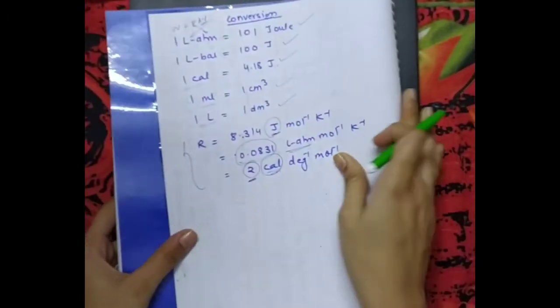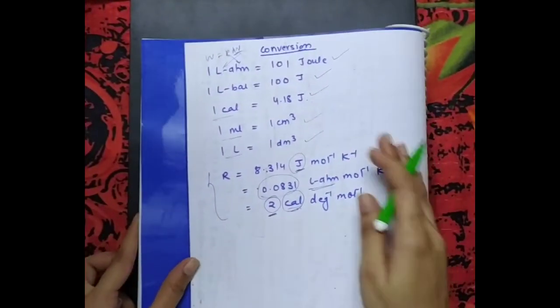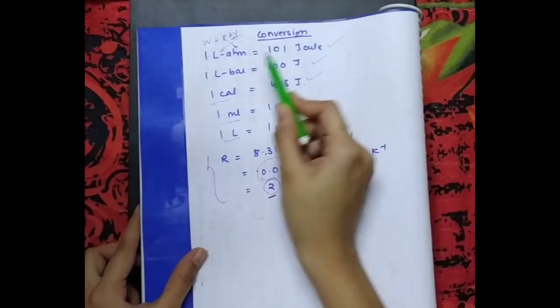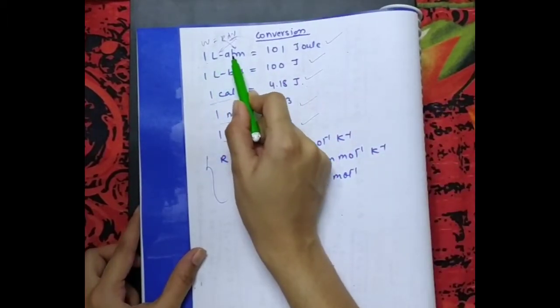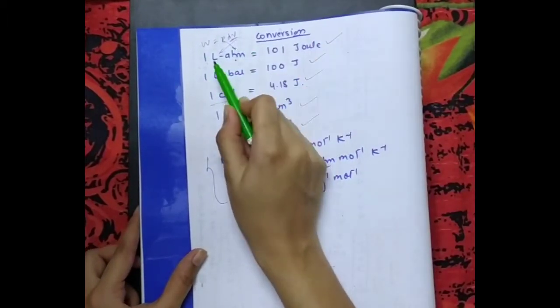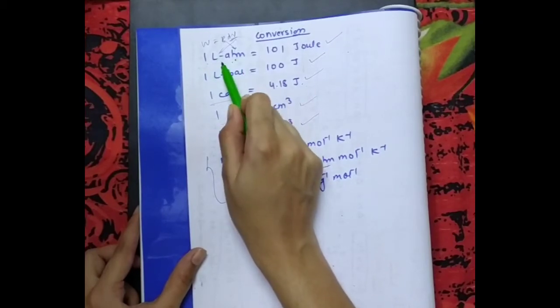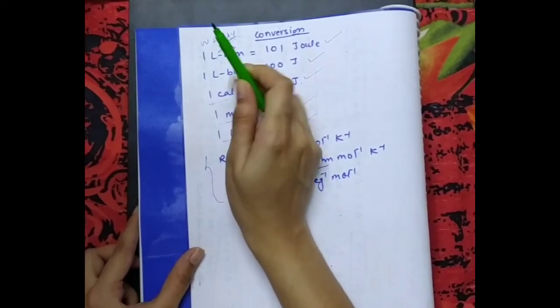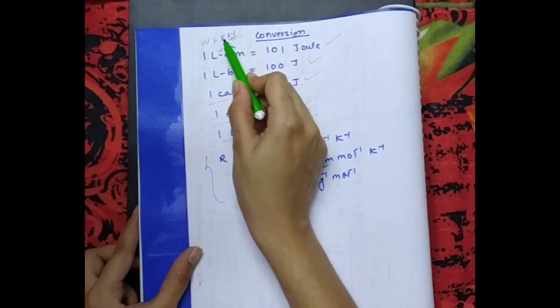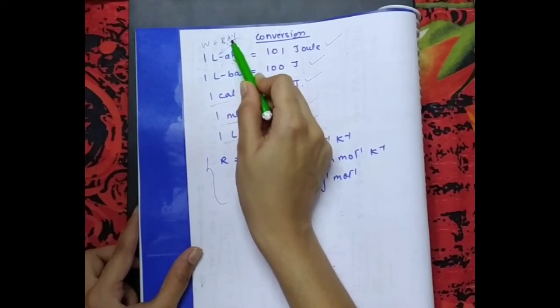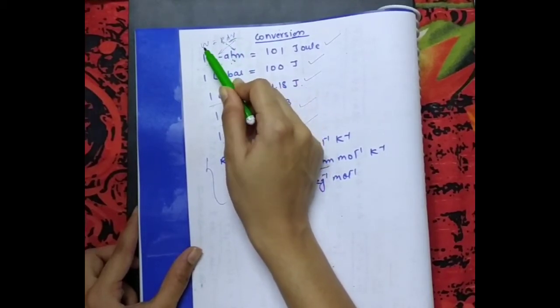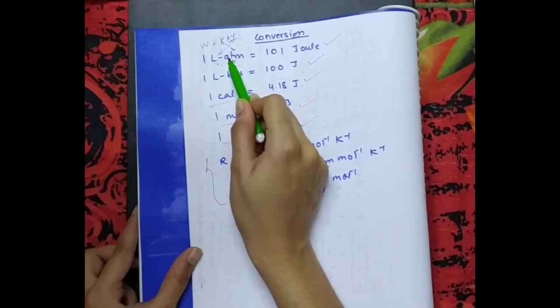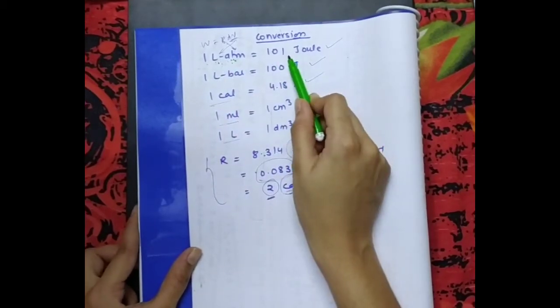matter. Next, there are various conversions which we generally use in thermodynamics. First is 1 liter ATM, जो calculations में use आएगा. 1 liter ATM, this is the unit of work. We will get the formula of work as PdV. P, pressure unit is ATM. dV, volume unit is liter. So therefore work unit is liter ATM. So 1 liter ATM is 101 joule.